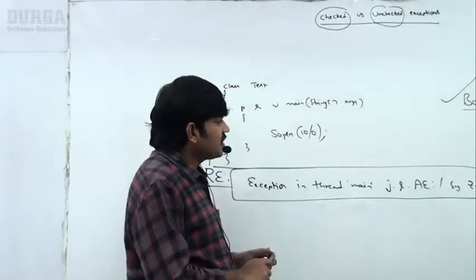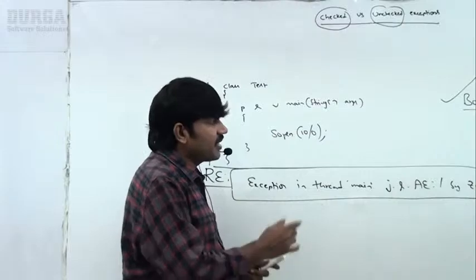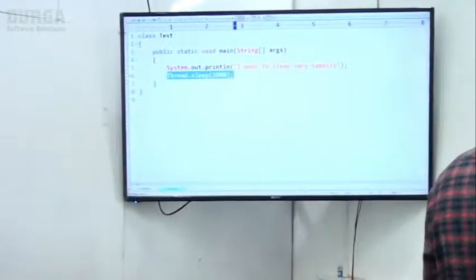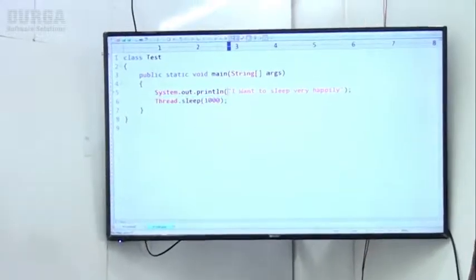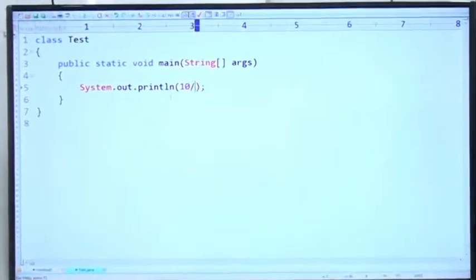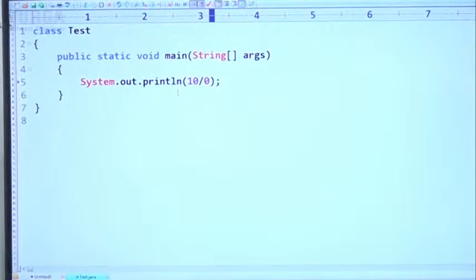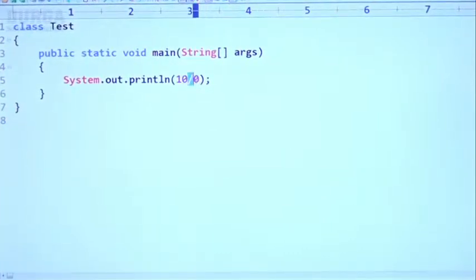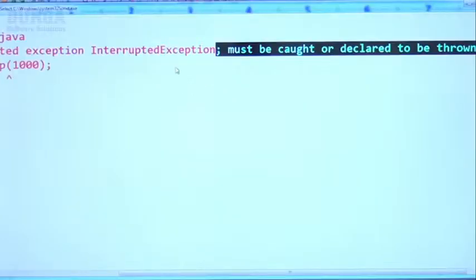So just take very special care. Let me execute this code, sir. Have a look once. Here I'm taking class Test, public static void main, 10/0, like this. Now I will ask the compiler, compiler, can you please compile my code? javac Test.java.